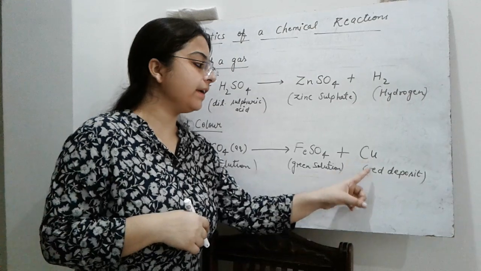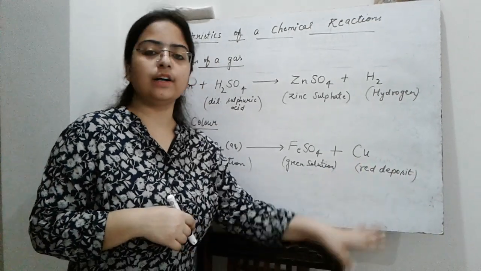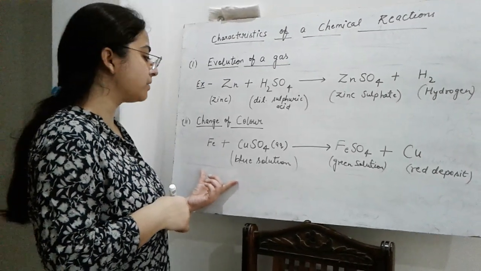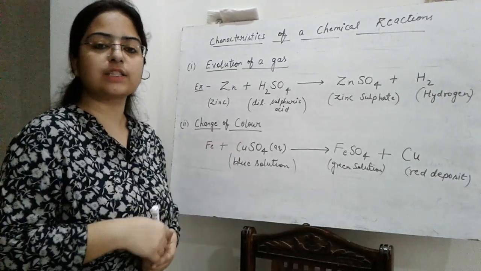And copper is obtained as a red colored deposit. So this is also one of the characteristic changes observed: the change of color.